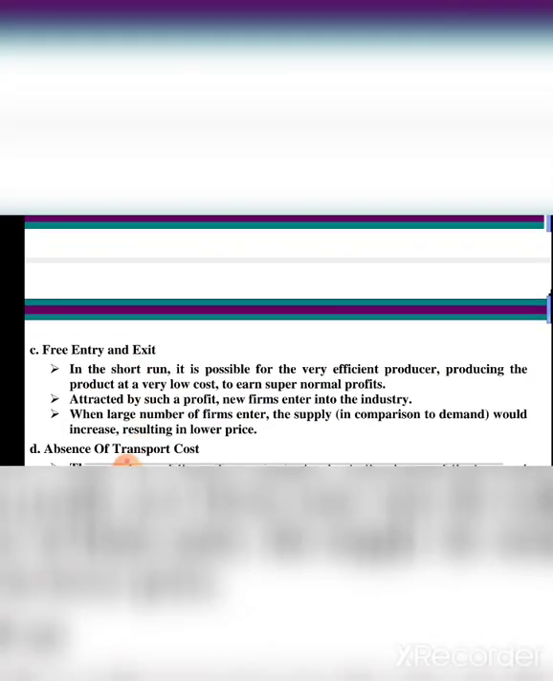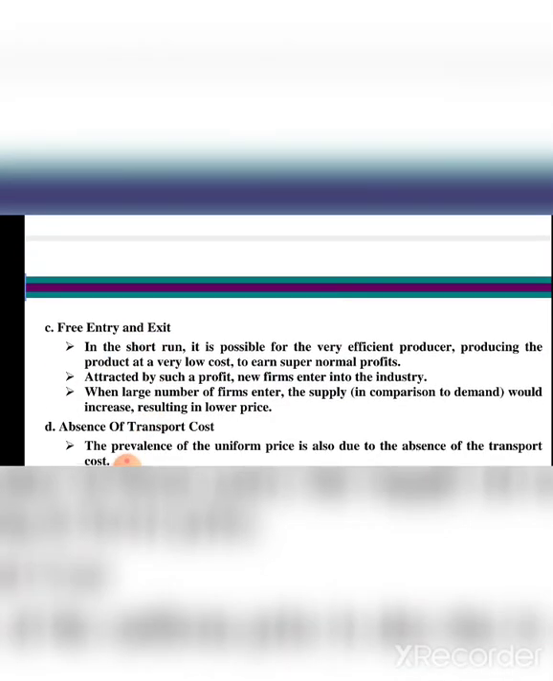Next, we will see about the free entry and exit of the market. In the short run, it is possible for every efficient producer producing the product at a very low cost to earn supernormal profit. Very low cost, isn't it? It's very favorable to the consumer. At low cost, you can get any product, and it's a supernormal profit to the producer.